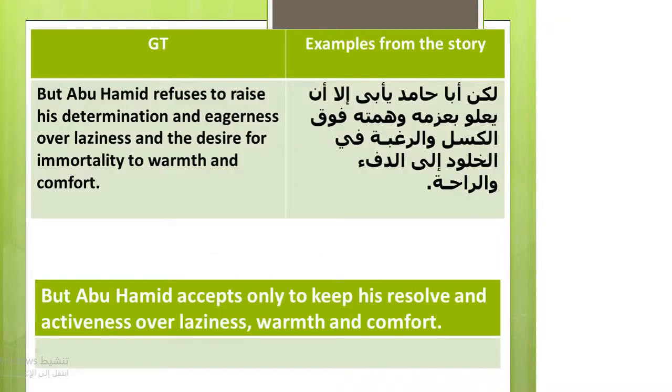In this example, we can notice the difference in structure between Arabic and English. The omission of أسلوب القصر إلا changes the meaning of the whole sentence. I translated it لكن أبا حامد يأبى إلا أن يعلو بعزمه وهمته فوق الكسل والرغبة في الخلود إلى الدفء والراحة, as but Abu Hamid accepts only to keep his resolve and activeness over laziness, warmth and comfort.